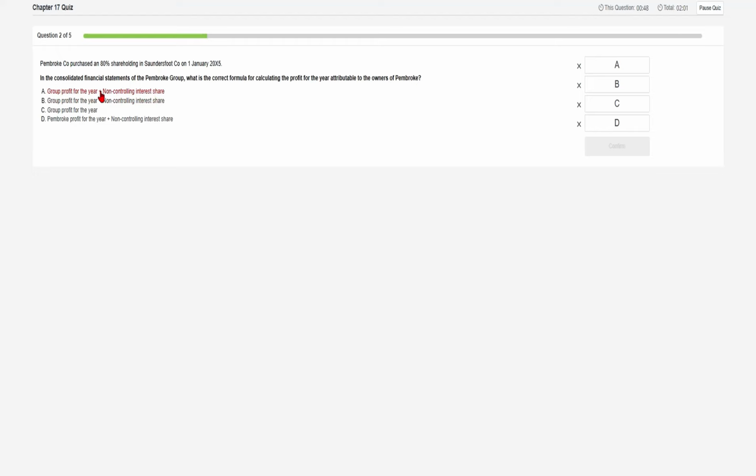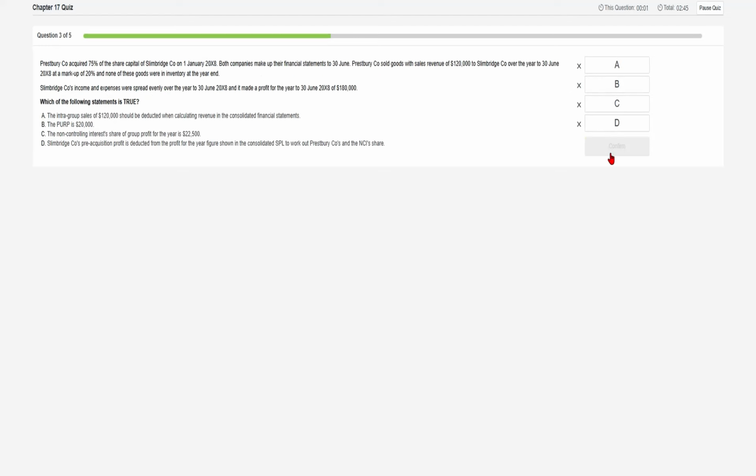No, it should not be added, rather it should be subtracted, because as I said, this profit is for both the parent and the NCI. So we should remove the NCI portion to get the profit attributable to the parent. That's why it's incorrect. Now B is the correct one, which is exactly what I said. And C is only representing the group profit, which is incorrect again. Pembroke's profit for the year, no. In consolidation, we add up the statements of profit or loss of both entities. So we just can't take the parent profit and add the non-controlling interest share. So B is the right one here.